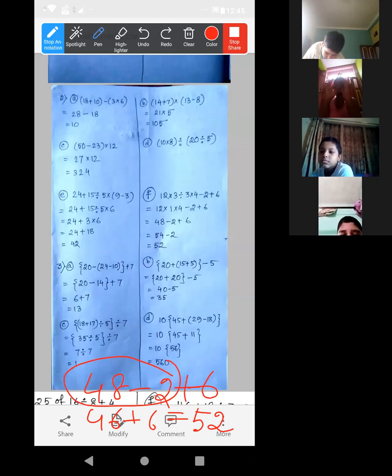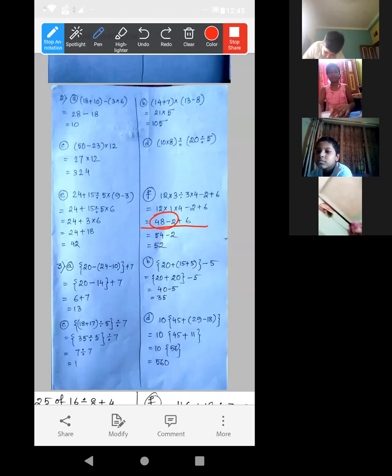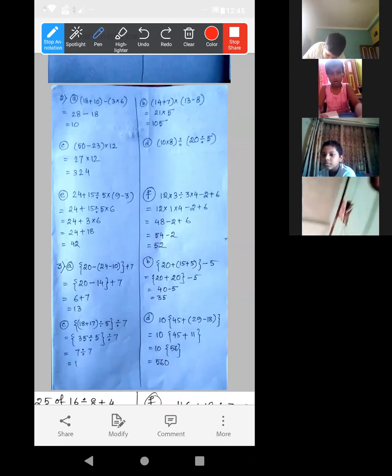If you want to maintain that rule, then at first we have to add 6 and 48, then the subtraction. Understood though? But if we do this subtraction first, no issue. There will be no problem. As there is no bracket, the numbers are just given normally. So ultimately the resultant value will not be changed. Is it clear to all of you? Okay.